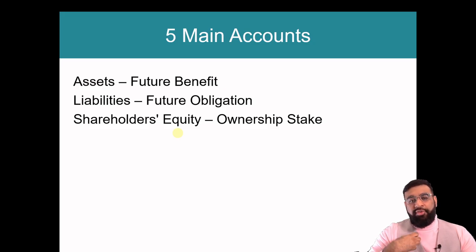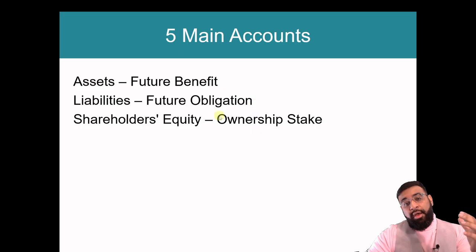So the best way that I like to explain it to my students is that shareholders' equity is equivalent to the net worth of the business. So let's just say, for example, I have the habit of Googling celebrities' net worth. What that means is they're taking the celebrities' assets, their future benefits, and they're subtracting the celebrities' liabilities, which is the future obligations. So shareholders' equity, or another word, net worth, is their assets minus their liabilities, which gives the ownership stake within the business.